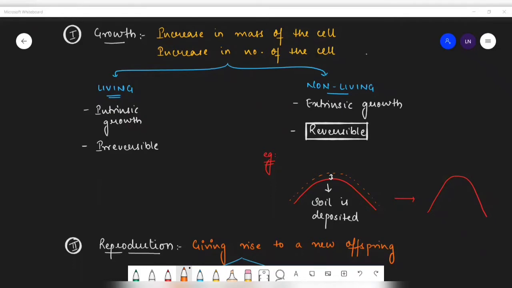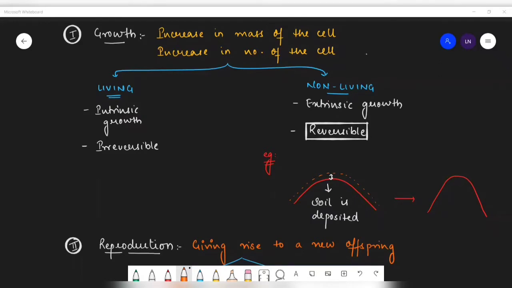Now, living shows irreversible growth. Now, what is irreversible growth? Now, see, I have grown from a zygote into a complete adult, isn't it? Now, can I get back to a baby stage or can I get back to an embryonic stage? No, that's practically impossible, isn't it? But in non-living things, it usually shows a reversible growth.